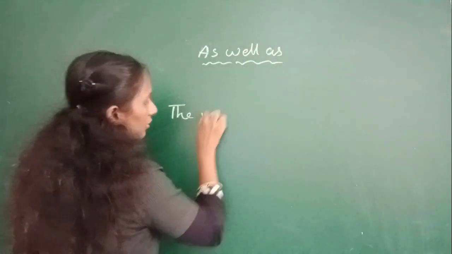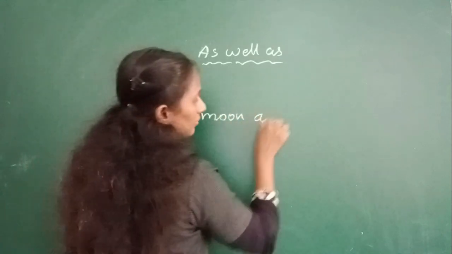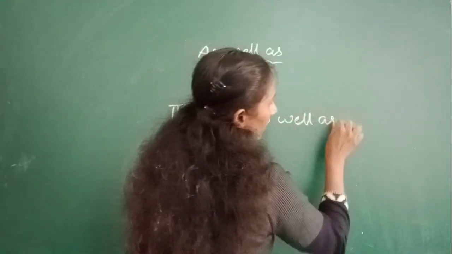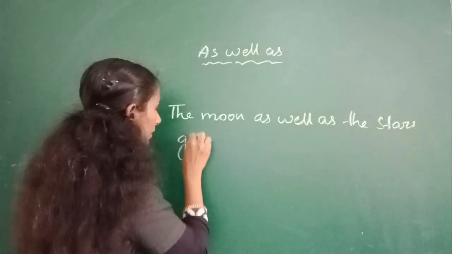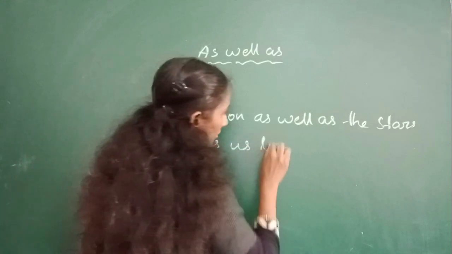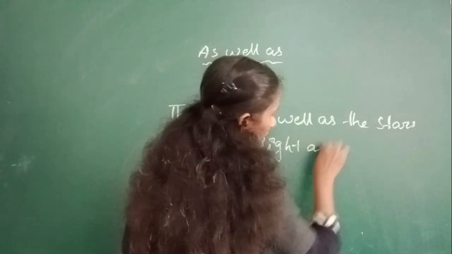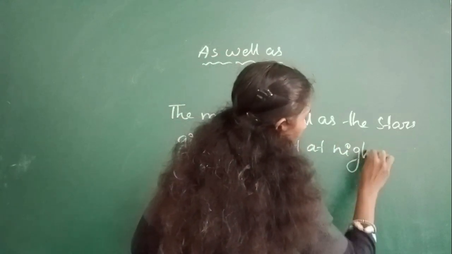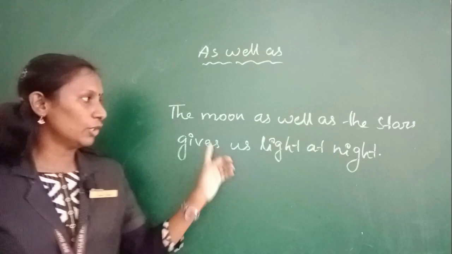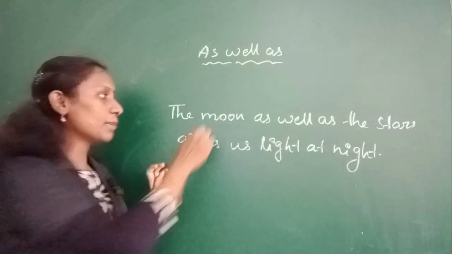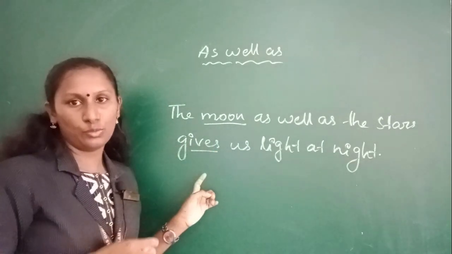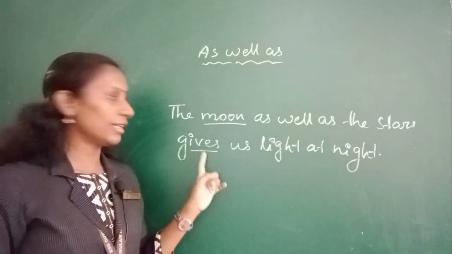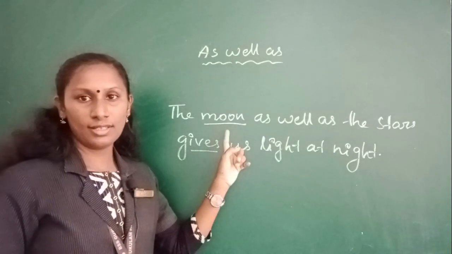For example, the moon as well as the stars gives us light at night. Now look at this sentence. Here this first subject moon being singular, we added s to the verb. So the verb agrees with the first subject.